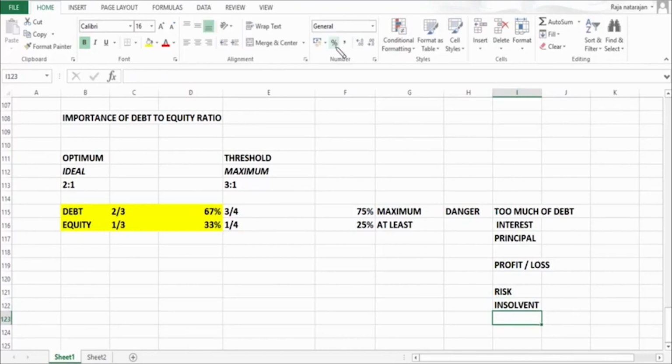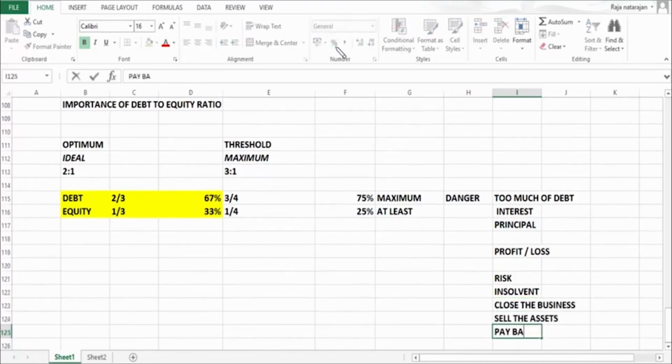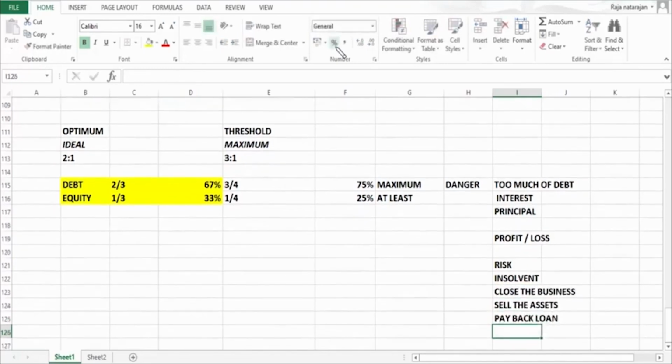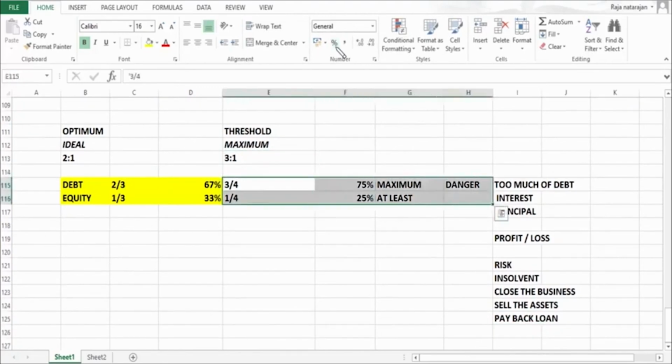So the lender would approach court of law and request the court of law to close the business, sell the assets, pay back loan. So that's the end of the game. So that's the implication if the debt equity ratio is going to cross 3:1, and that's why we call it a dangerous position.